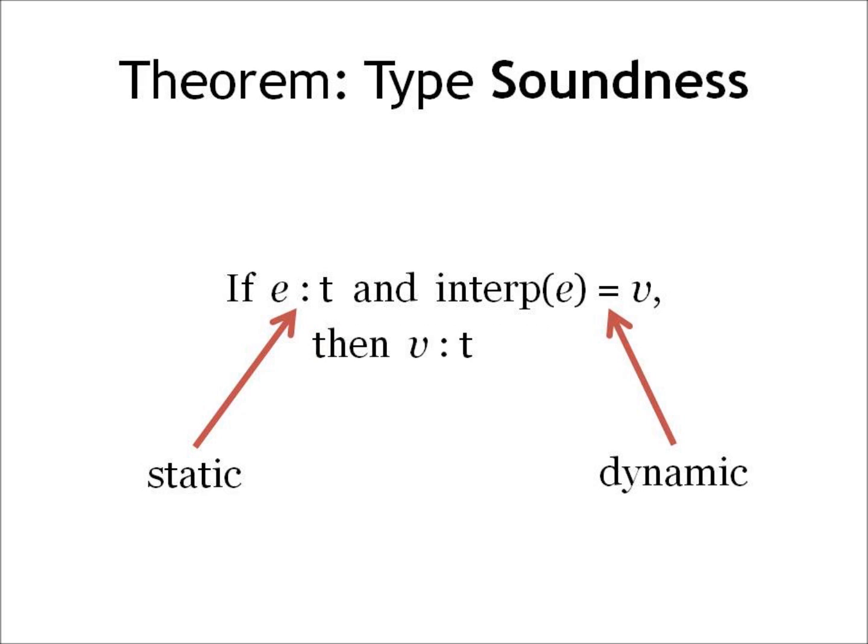Then we would like it to be the case that V, the value produced by the program, also has type T. And if this is the case, then we can safely say that the static type checker was able to correctly predict what kind of value we were going to get out, up to the granularity that the type system permits, without ever running the program.